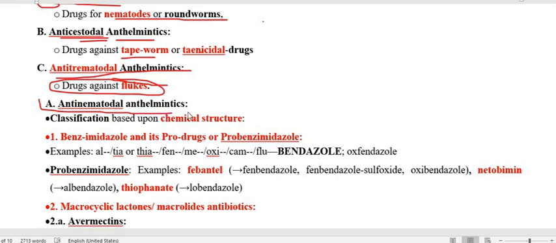Now we have to go through in detail the drugs that we are going to use as antinematodal anthelmintics. So now we are going to discuss the classification of the first one, the antinematodal anthelmintics, that we already defined.